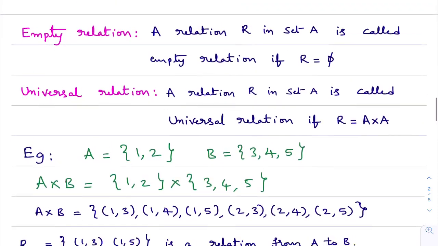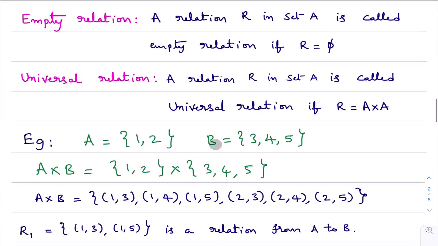Okay, I'll revise it quickly. You do not confuse. What is an empty relation? A relation R from A to B is said to be an empty relation if R equals the empty set. A relation R from A to B is said to be a universal relation if R equals A cross B. Here, this is the relation on set A. That's why the definitions are like this. A relation R in set A is called an empty relation if R equals the empty set. A relation R in set A is called a universal relation if R equals A cross A.